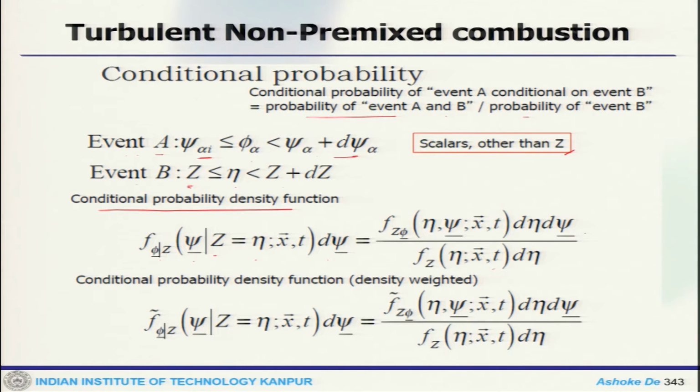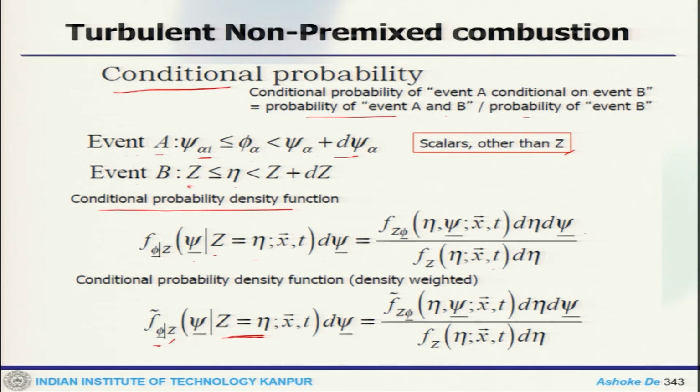Now, the density weighted conditional probability density function, if we write, that means f of phi conditioned on z, we can write psi given z equals eta. That means when z equals eta, we get the probability of this function. So this is where you get the conditional probability.